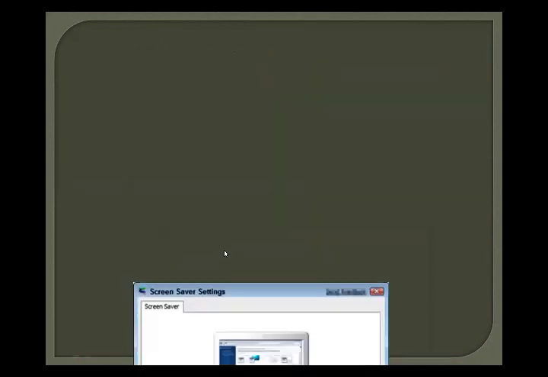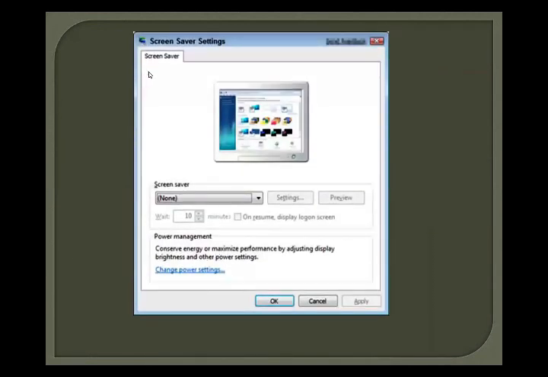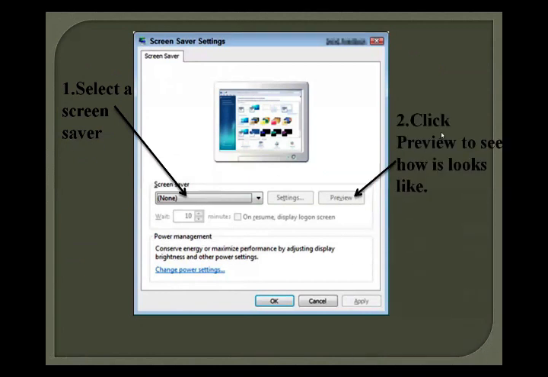Okay, and here are the simple steps. Here the screensaver setting. Here you see there is none because you don't have any screensaver, but you can set your screensaver. Firstly, you select the screensaver here, and the second is preview. Click preview to see how the screensaver appears when your screen is idle.